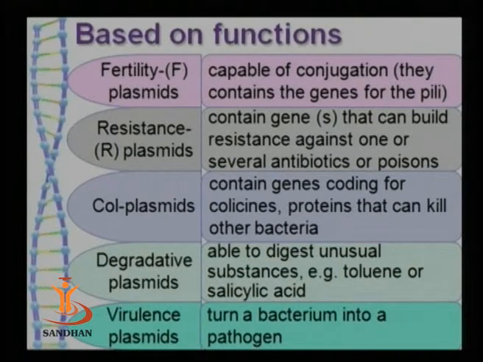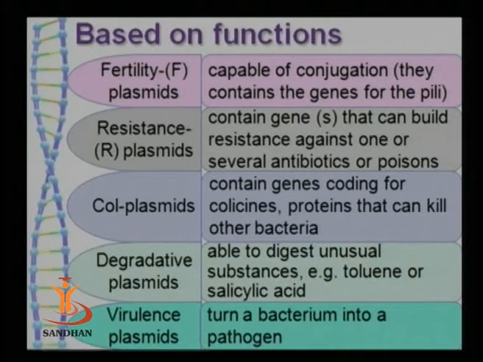The first one is the fertility plasmid, which has the capacity to carry out conjugation, as for example F plasmids. Another category of plasmids are the R plasmids, which provide resistance to certain antibiotics or heavy metals to the bacterial cell. Some are col plasmids. They produce a type of bacteriocin known as colicin, which helps in the antagonistic interaction.